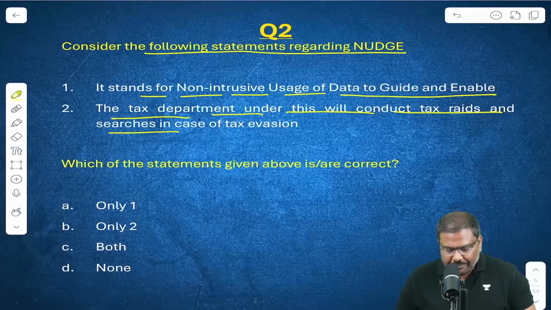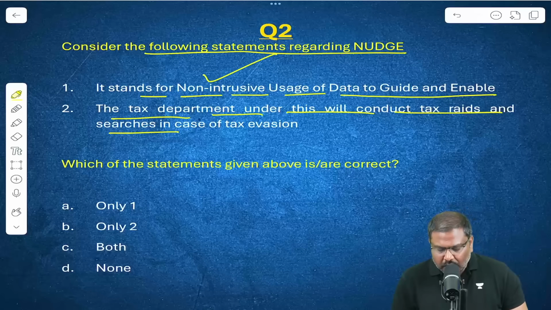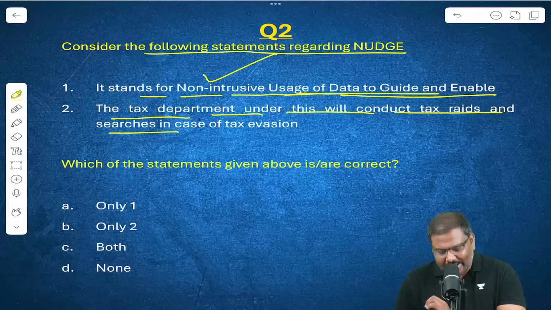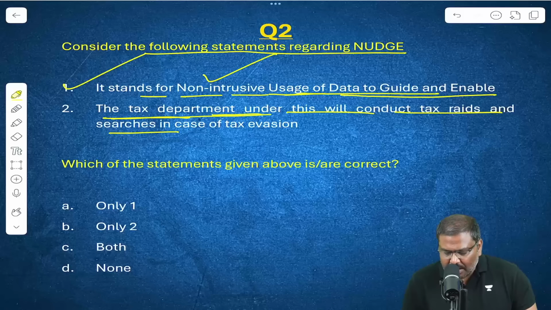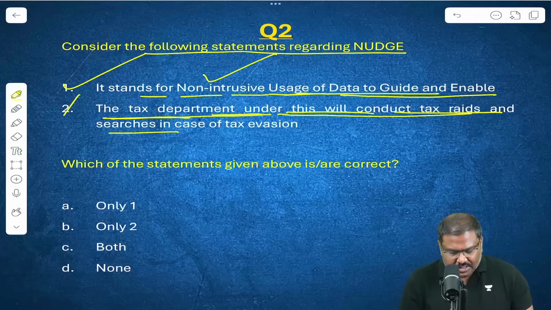So statement 1, it stands for non-intrusive usage of data to guide and enable. Yes. The tax department under this will conduct tax raids and searches. No.